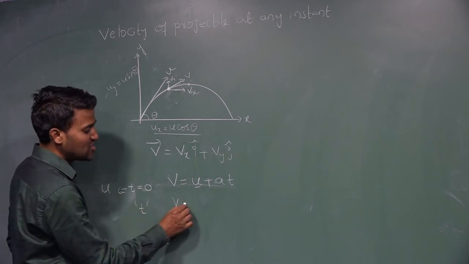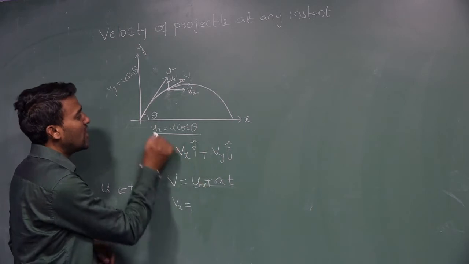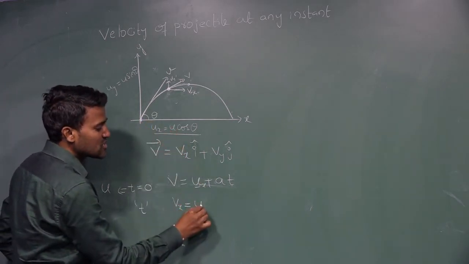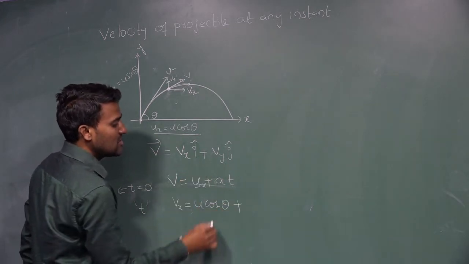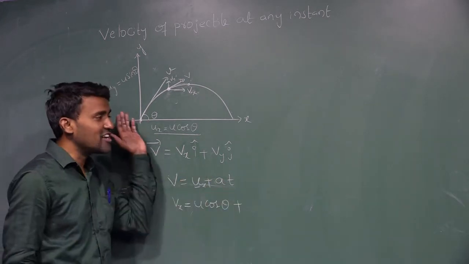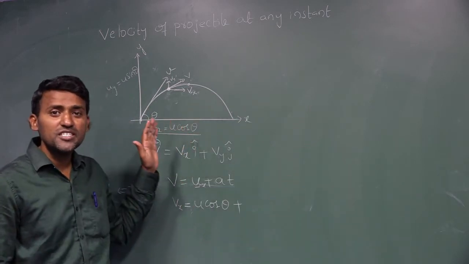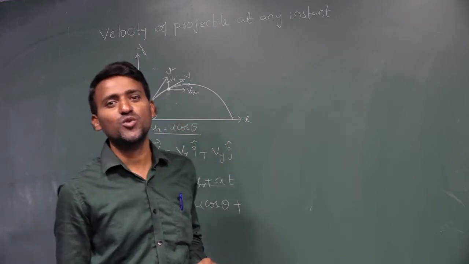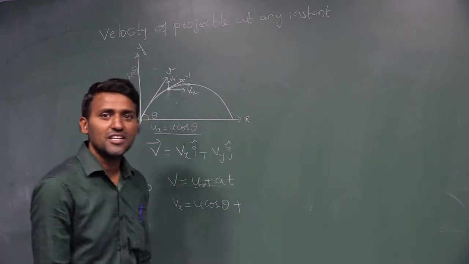So final velocity is V, that is Vx I am writing, equal to ux, at the point of projection, what is the velocity it is having? U cos theta, and plus acceleration times t. Along the horizontal direction, what is the acceleration? 0. Why? The object is moving with a uniform velocity. When the object is moving with a uniform velocity, acceleration is 0.